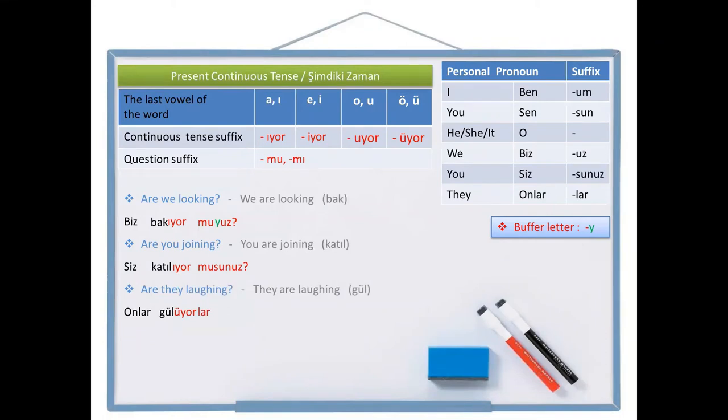And after that, I'm adding the question suffix. And this time it is not mu, it is mı because of four-way vowel harmony. The last vowel of gülüyorlar is a, so it has to continue with ı. That's why mu alternates itself to mı. Onlar gülüyorlar mı? Are they laughing?